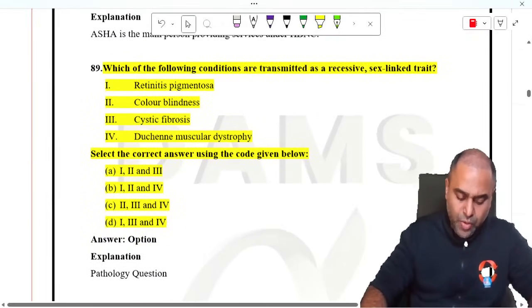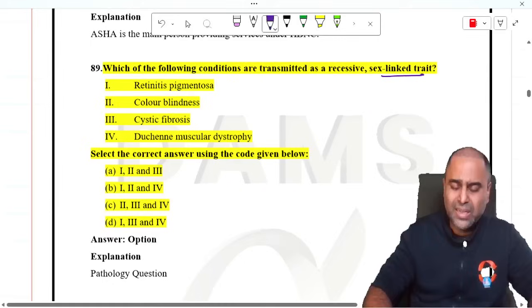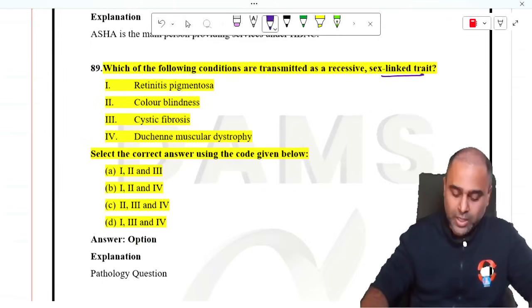Now, which of the following are transmitted as a sex link? This is pathology. Sanjeev sir will take care of. Inheritance, I am not getting into all this.